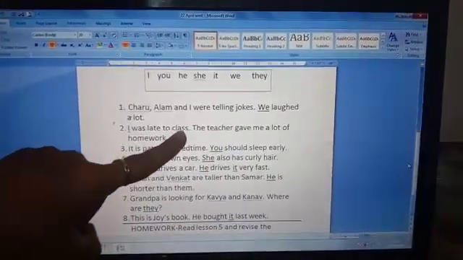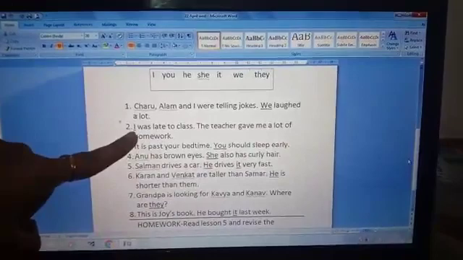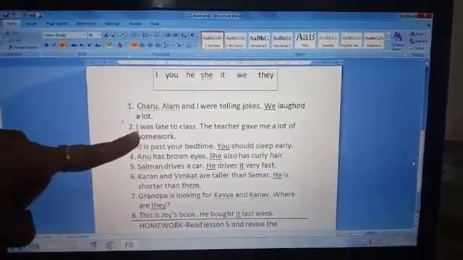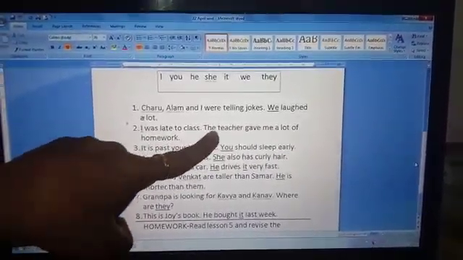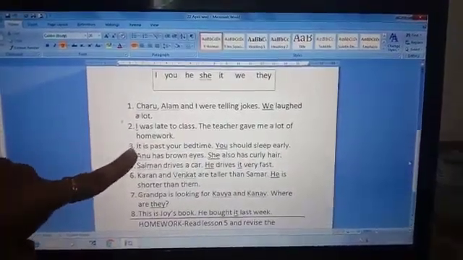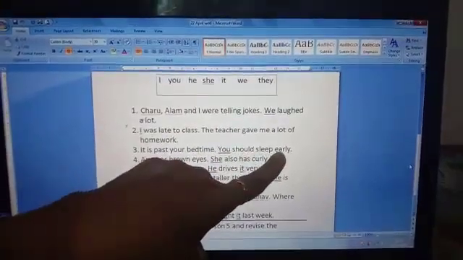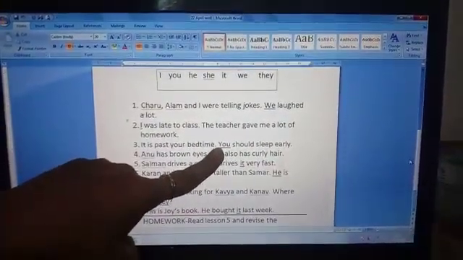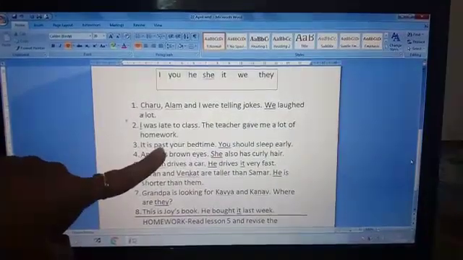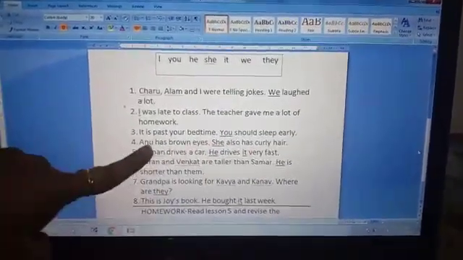Now second one. Dash was late to class. The teacher gave me a lot of homework. What is the answer? I was late to class. The teacher gave me a lot of homework. Third one is, it is past your bedtime. Dash should sleep early. We will use the pronoun you. It is past your bedtime. You should sleep early.